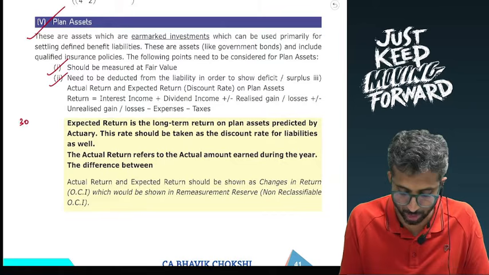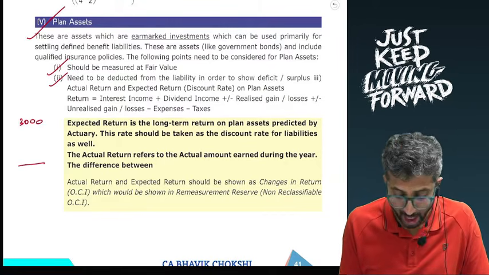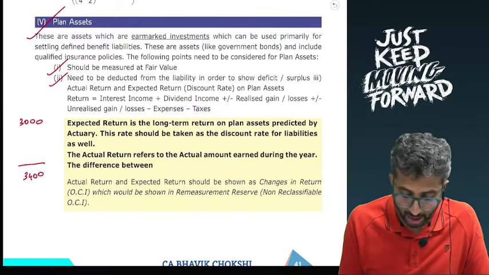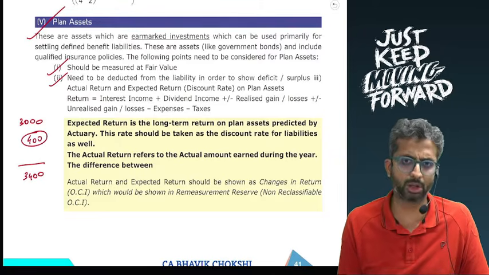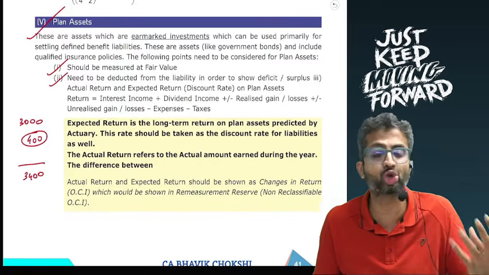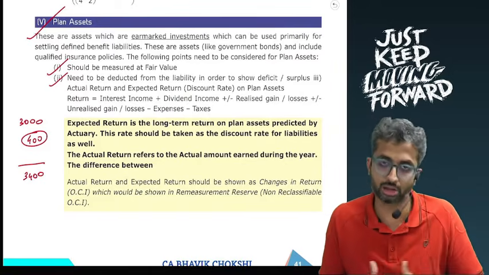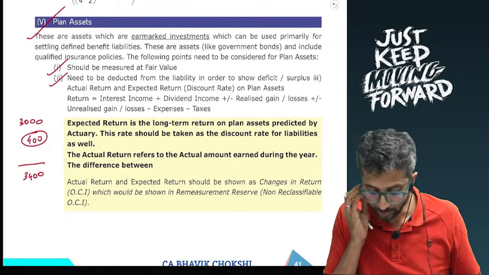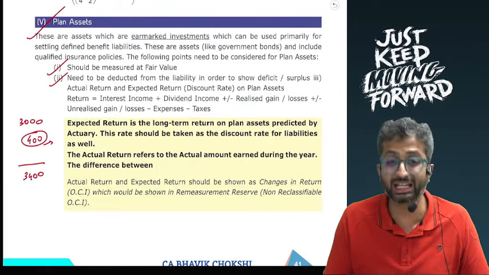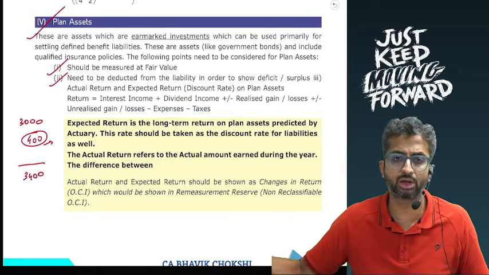Like for example, in the opening, plan assets were 3,000. During the year there was no contribution, there were no benefits paid, but at the end of the year, if I do the fair valuation it comes to 3,400. Then what is the increase of 400 attributable to? It is not contribution, it is not benefits. Then probably we must have earned a return, an actual return, which comprises interest, dividend, realized or unrealized gains, and actual return is to be considered over here. Now when we look at an actual return, the journal entry is, this will increase your plan assets account, debit, to what? We will say it is a return, and hence return should go to the P&L.